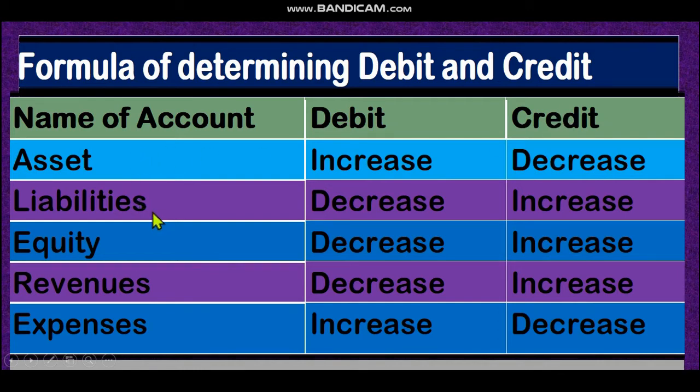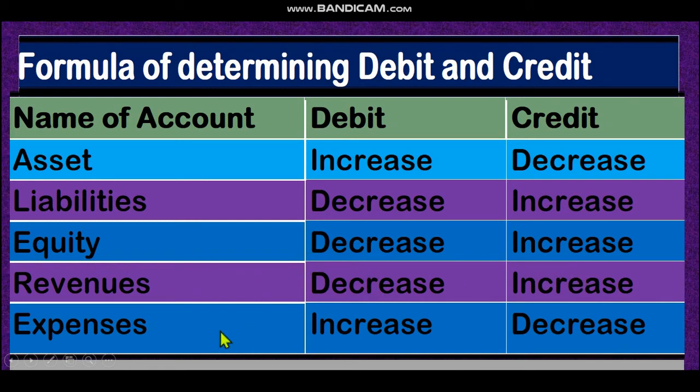On the other hand, liabilities are just opposite. Assets belong to us and give a service, and liabilities we are liable to pay. So liabilities show the opposite. Decreases debit, increases credit. Asset increases debit, decreases credit. On the other hand, liabilities, if decreased, debit; if increased, credit. Equity decreases debit, increases credit. Revenues, if they decrease, then debit; if they increase, then credit.